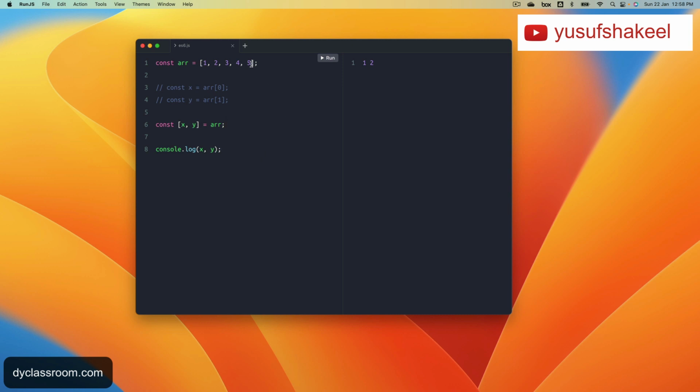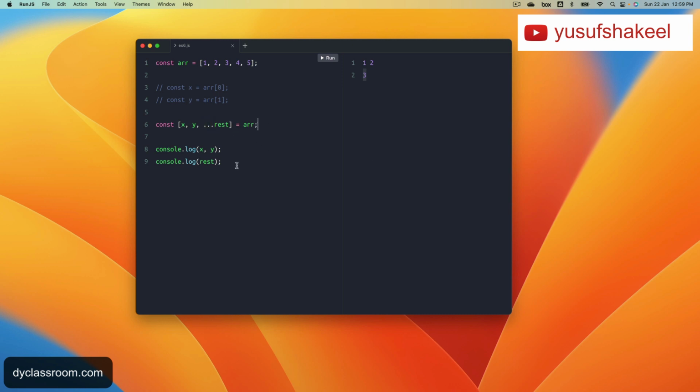Alright, so how do we capture the rest of the elements? In that case, what we can do is we can assign another variable, let's say rest. If we destructure like this, then rest would be assigned 3. If I log rest and run this one, we'll get 3. But we want to assign the rest of the elements of this array to this variable rest. To do this, we'll just put triple dot.